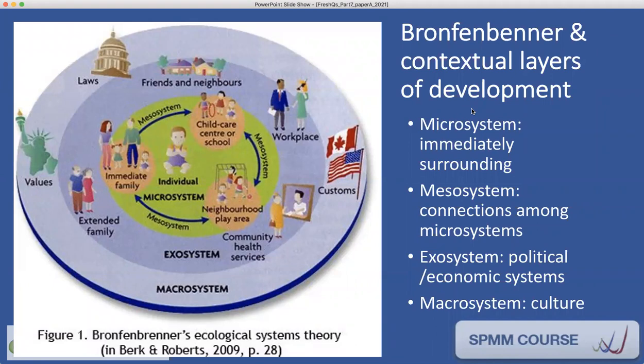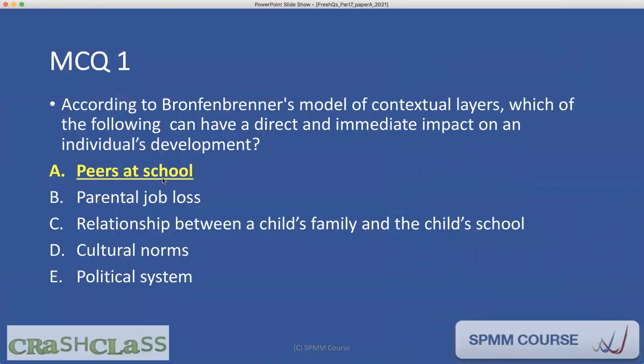So according to this model, the more direct and immediate impact usually comes from the microsystem, the immediately surrounding system. As you can see, the microsystem is made up of immediate family, childcare, etc. And the connections among the microsystem is the mesosystem. So we can choose peers at school as the contextual layer which will have direct and immediate impact on an individual's development.